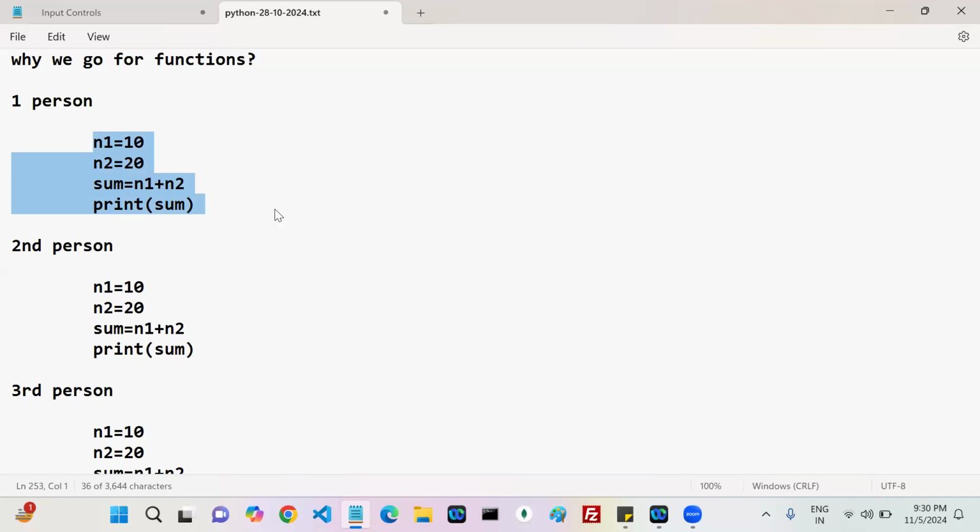It's a kind of duplicate code, or not? Any programming language you can take. Writing duplicate code is not a recommended practice. Got my point?